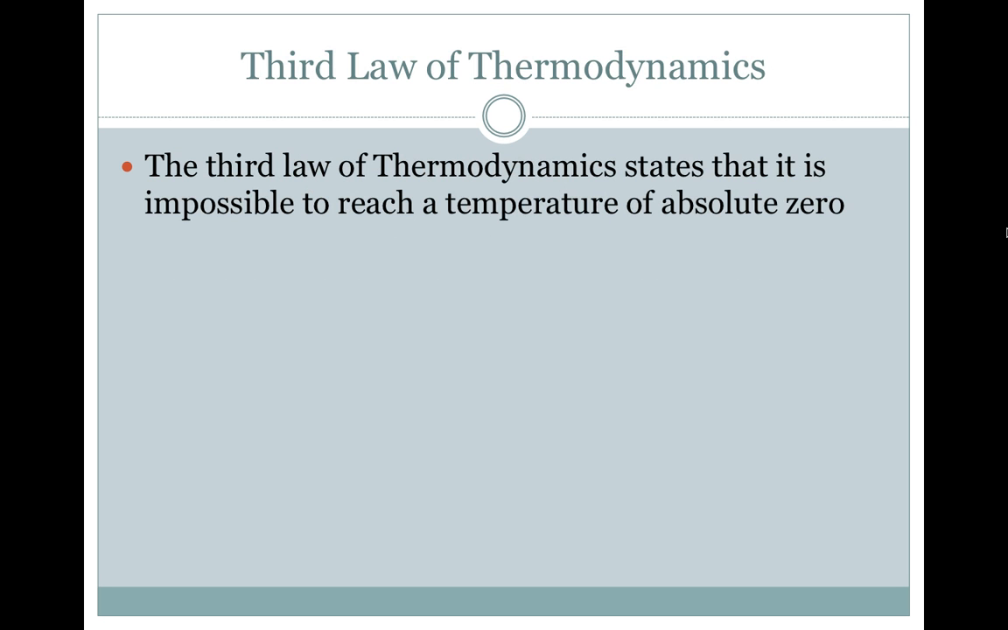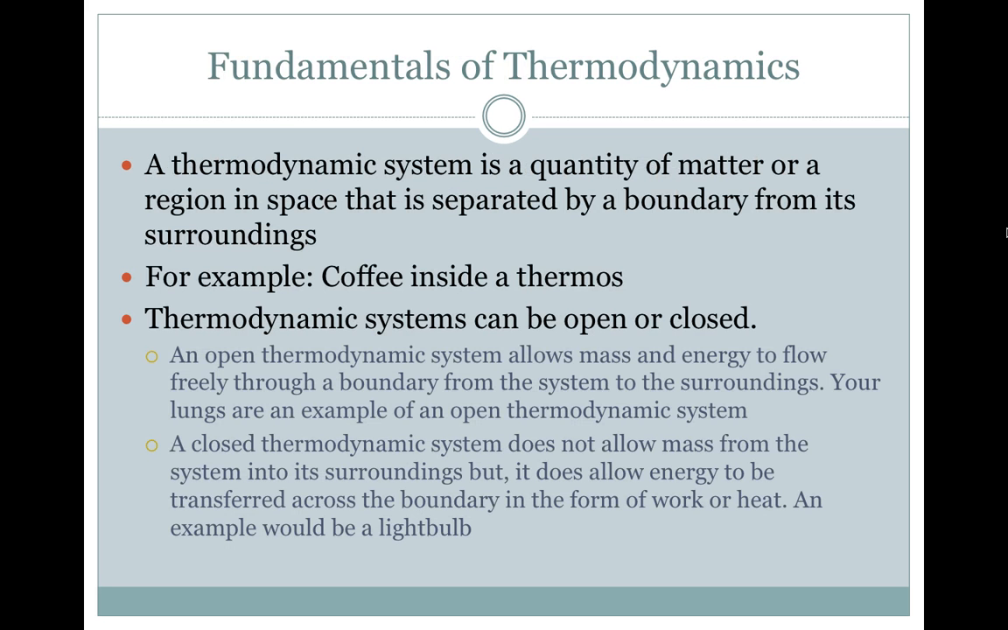The third law of thermodynamics. The third law of thermodynamics states that it is impossible to reach a temperature of absolute zero. Fundamentals of thermodynamics. A thermodynamic system is a quantity of matter or a region in space that is separated by a boundary from its surroundings. For example, coffee inside of a thermos.